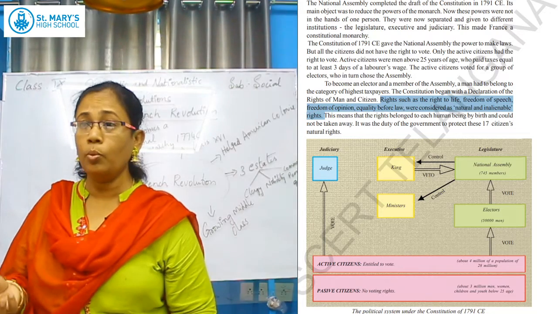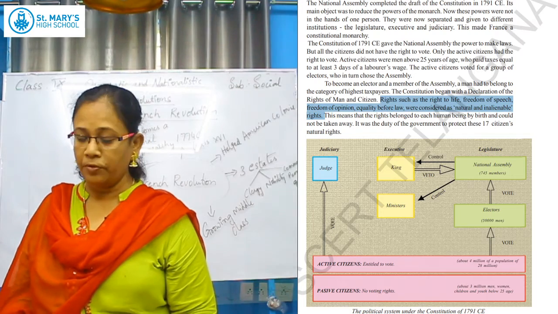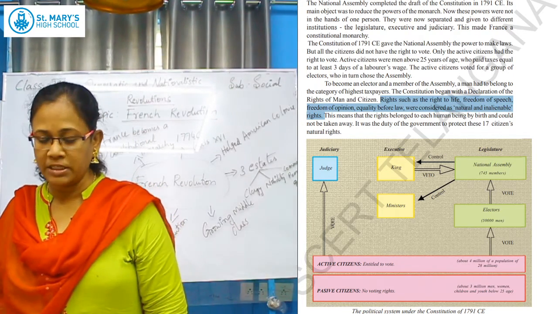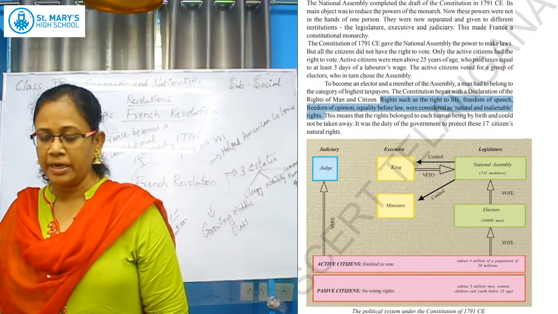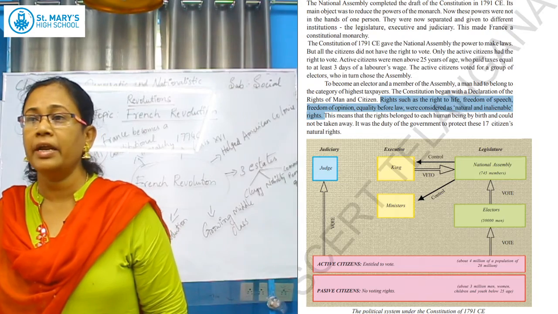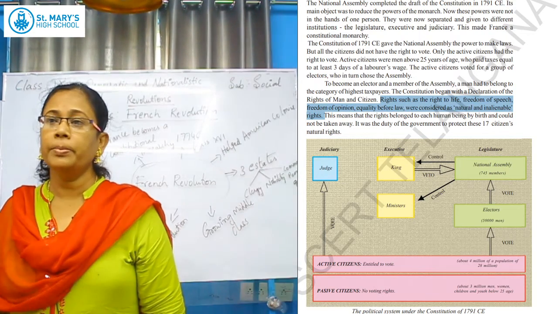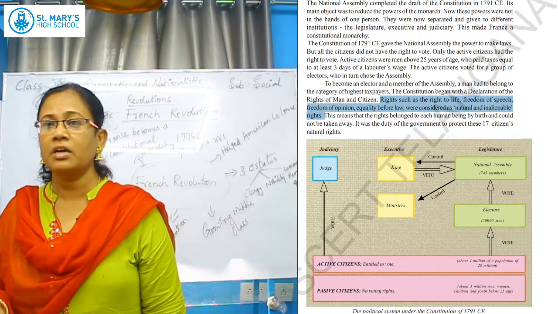What was there in the French constitution? Rights such as the right to life, freedom, freedom of speech, freedom of opinion, and equality before law were considered natural and inalienable rights. Natural and inalienable rights means these rights are given by birth. No one will give you the right. Every citizen has these rights from birth.